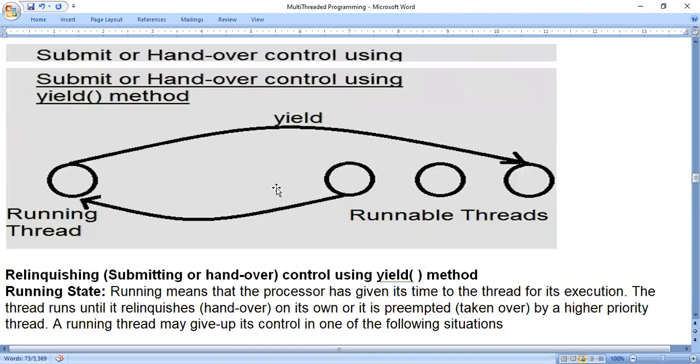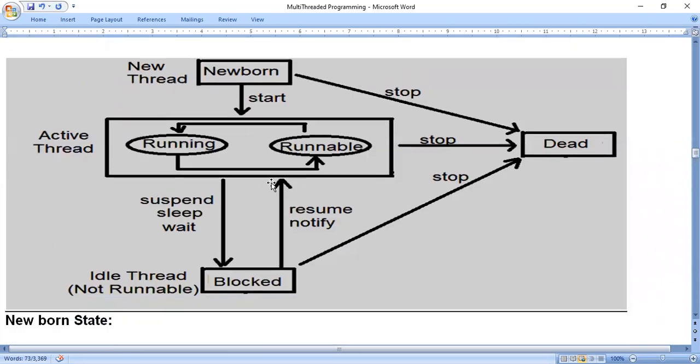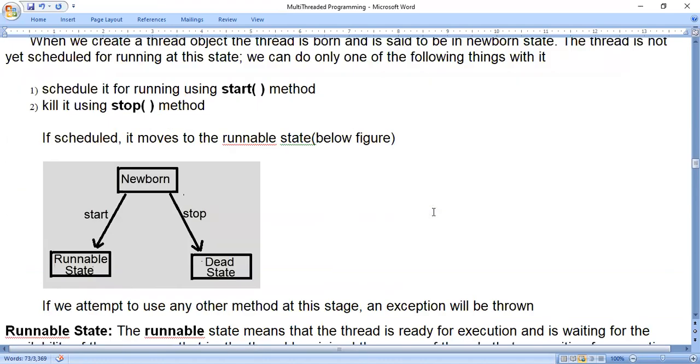See, just look at the diagram here. In what situations can we make the thread stop working? Immediately when it is born, when it is in running or runnable state, and when it is in blocked state. So in any state, you can make the thread stop working. You see the stop arrow marks from newborn to dead, from running runnable to dead, from blocked to dead. So at any state, you can make this thread stop working.